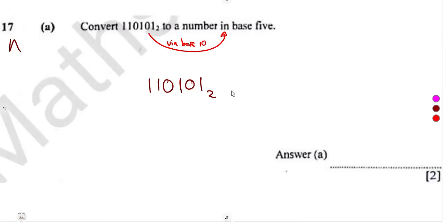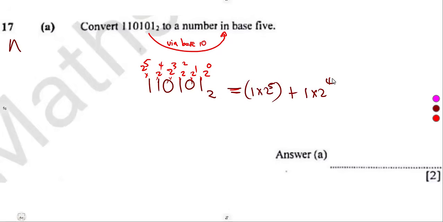So it's easier to convert to base 10, raised to the powers. 2 to the power of 0, 2 to the power of 1, 2, 3, 4, and 5. You're going to multiply these corresponding to each. So that's 1 times 2 to the exponent of 5 plus 1 times 2 to the exponent of 4.